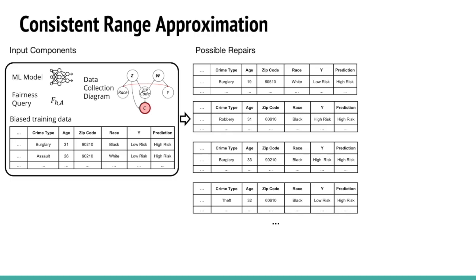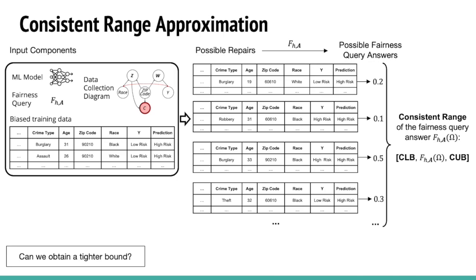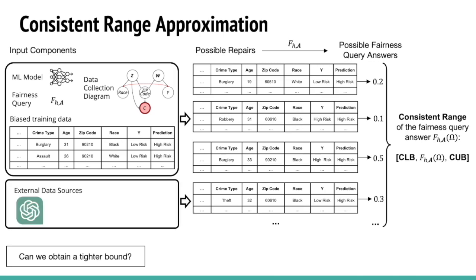After applying the fairness query on all possible repairs, we will get corresponding possible fairness query answers. We can further conclude the possible query answers to obtain the consistent range, which includes the consistent lower bound, CLB, and the consistent upper bound, CUB. Once we get the consistent range, we may wonder, can we further improve the bound and get a tighter bound? The answer is yes. So we can incorporate external data sources to tighten the consistent range.